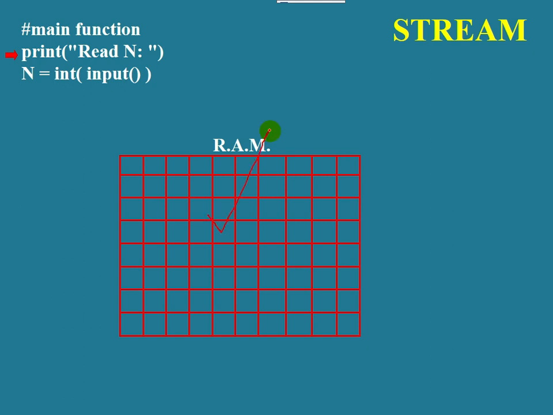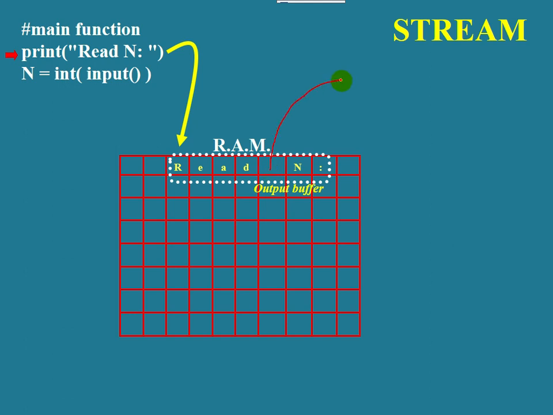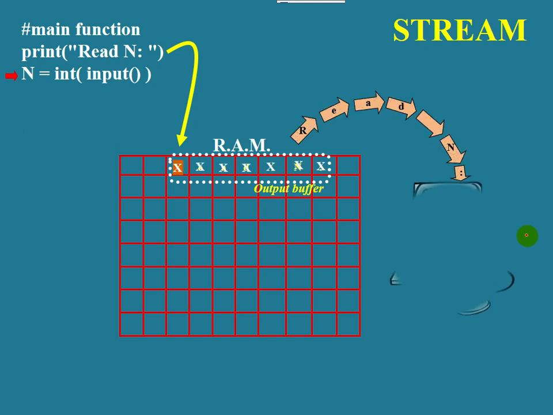So this is your random access memory. It is logically divided into rows and columns. Intersection of a row and a column is known as a cell. So this message appears in random access memory first. Now this is a temporary area of storage in random access memory, and it is known as a buffer. This buffer is associated with a print statement, so we can say that it's an output buffer, and from the output buffer it is flushed out to the computer's monitor. So finally it reaches the monitor file.